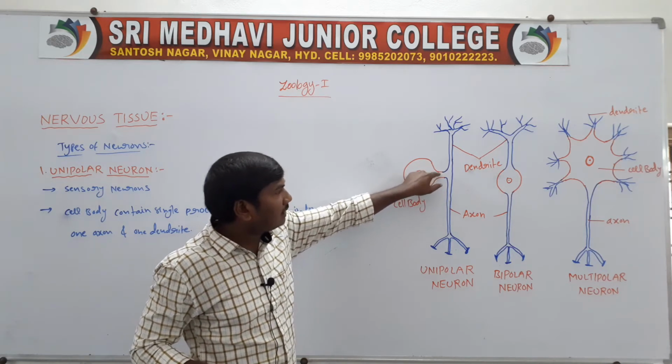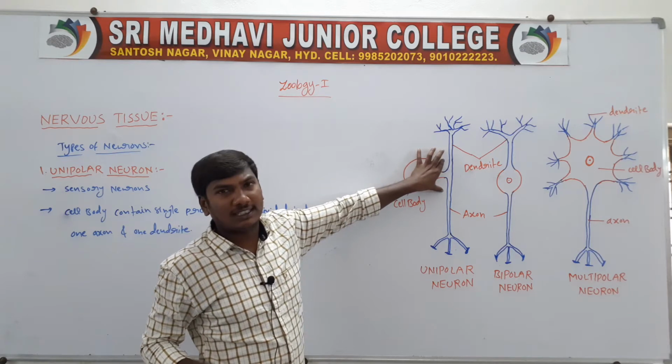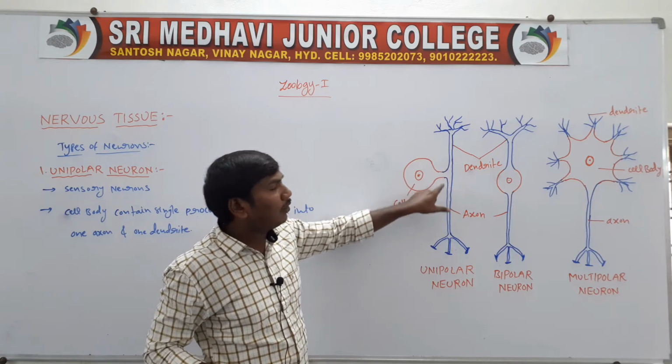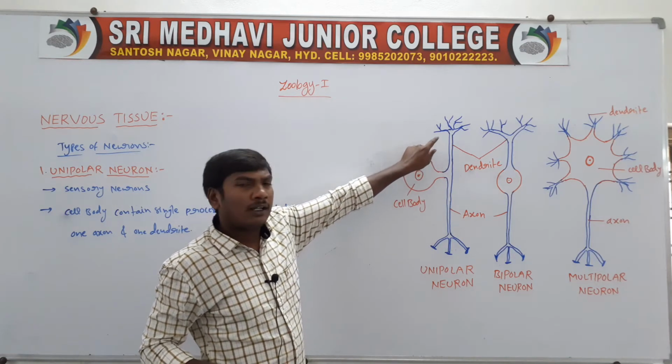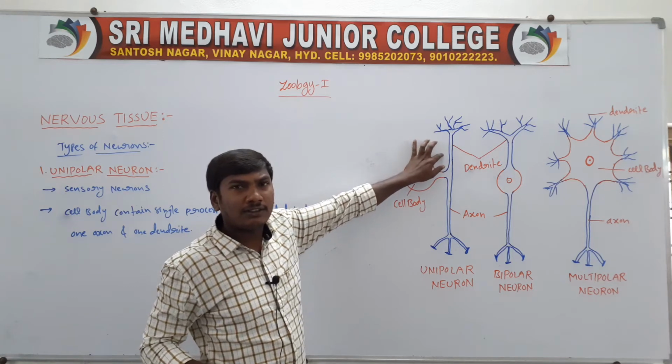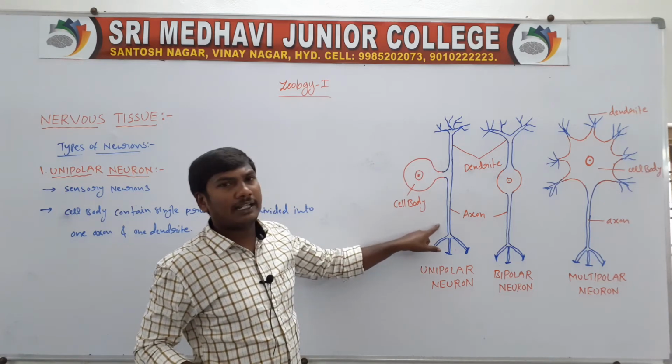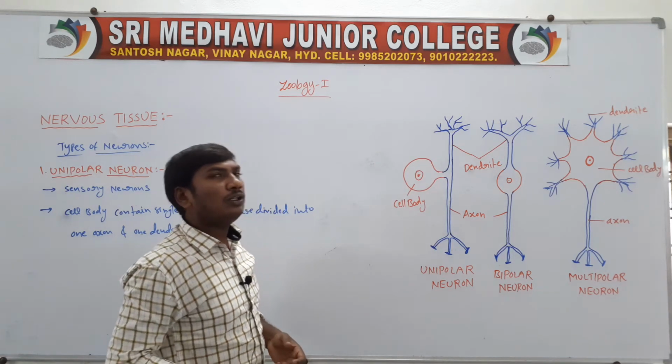That single process divides into two: one continues as the dendrite, and the other is the axon. So these are called unipolar neurons.